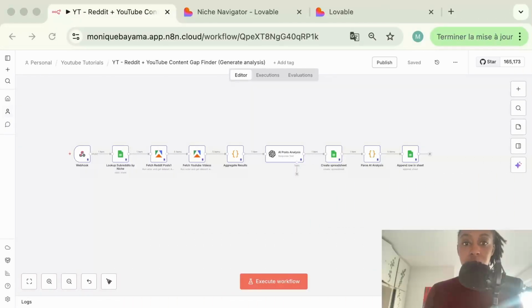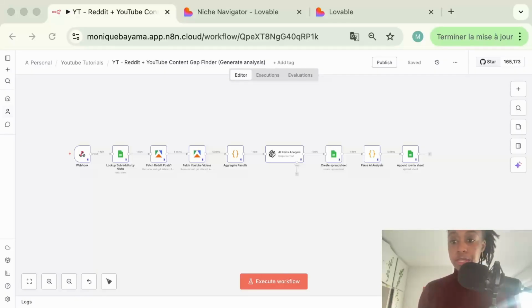Okay, so let's get started. The two tools we are going to use today are N8N and Lovable. You probably know each one of those tools, but if you don't, here's a quick overview. N8N is a workflow automation tool, and it allows you to connect APIs and automate tasks. So it's basically like Zapier or Make, but more powerful. I used to be a huge Make user. I still use Make, but now when I need to build more complex processes, I use N8N because it's way more powerful.